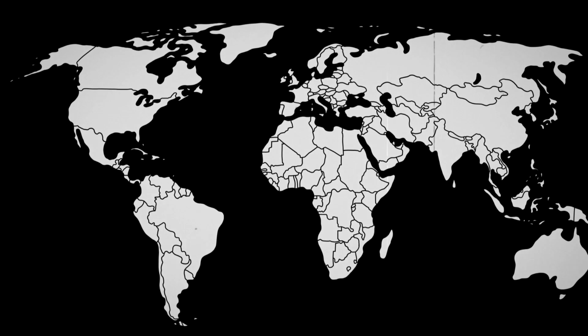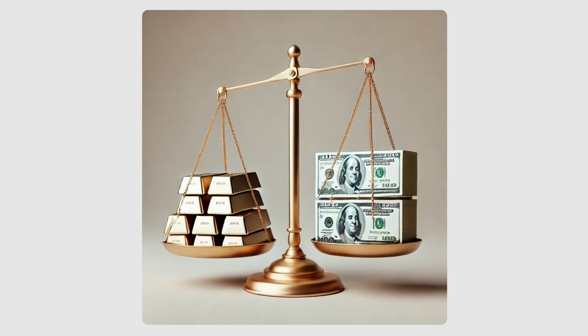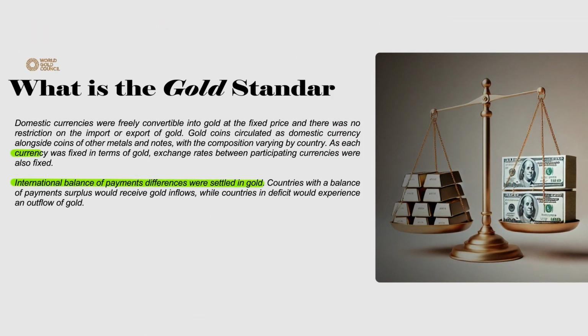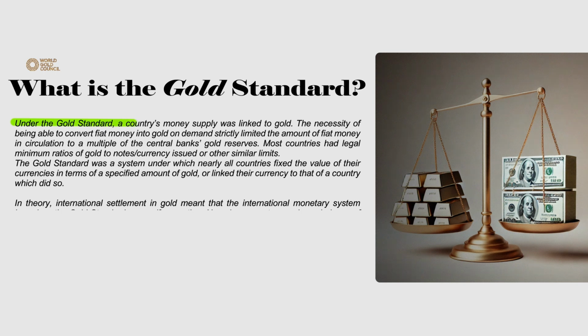This time the problem was international. Every country has its own government, so they have their own currency. And this time also the solution was gold, because gold has value in every country. This was the foundation of the gold standard. So if a country imports something from another country, it needs to have that much gold in its reserve so that it can pay them anytime. Under the gold standard, a country's currency was tied to a specific amount of gold. So if a country wanted to print more money, it had to have enough gold to back it up. That's why governments couldn't print unlimited money.